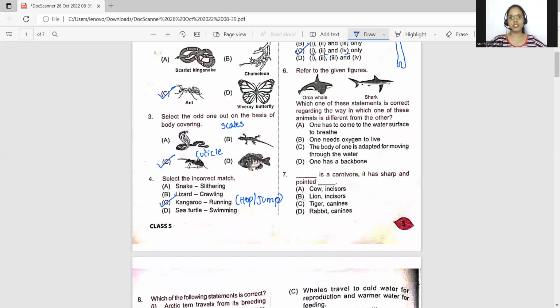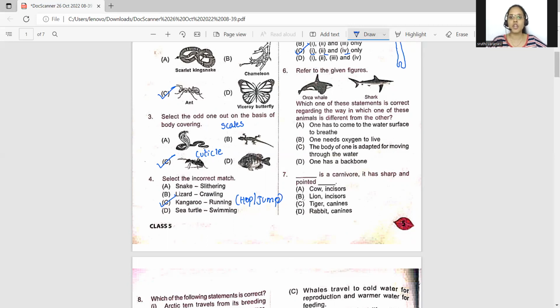Now let's go with question number 6. Refer to the given figures. You see an orca whale and a shark here. So they're asking which one of these statements is correct regarding the way in which one of these animals is different from the other. So they're asking you that the orca whale and shark are different. Out of the following statements, which statement shows that difference? That is what they are asking you.